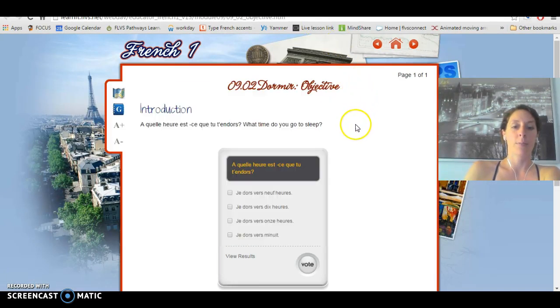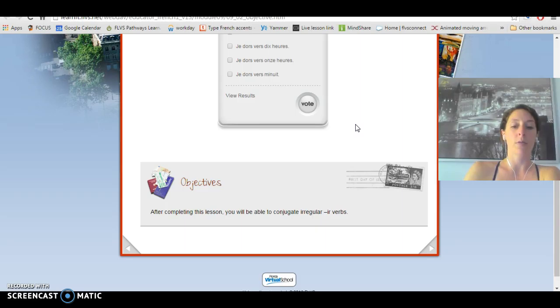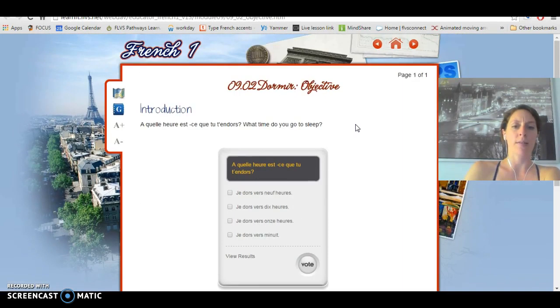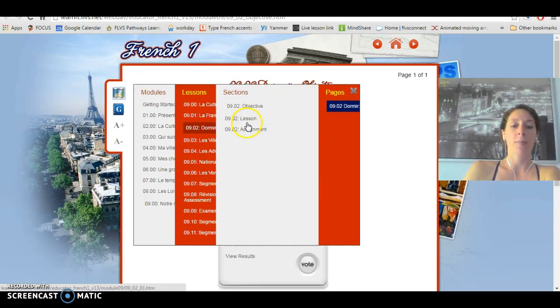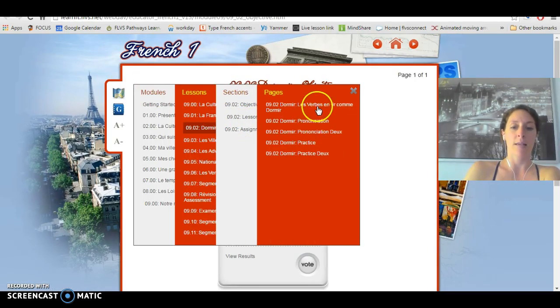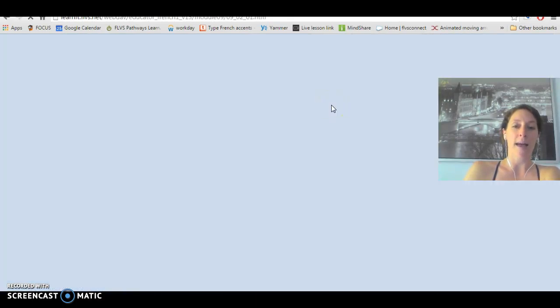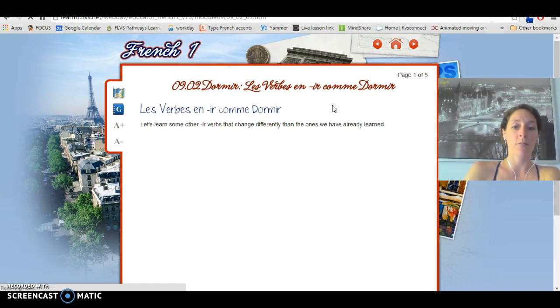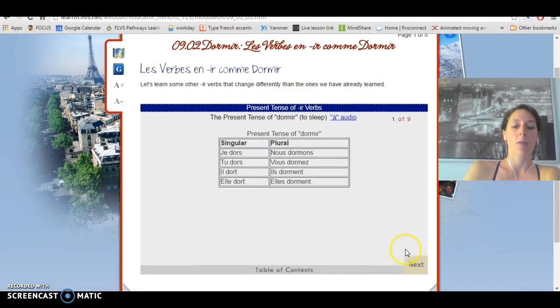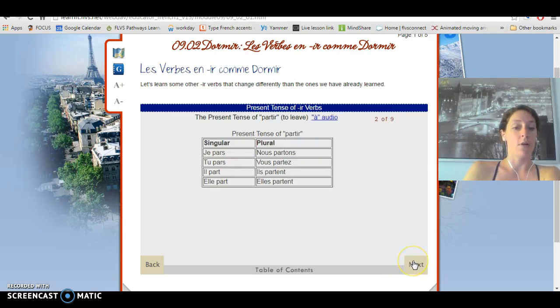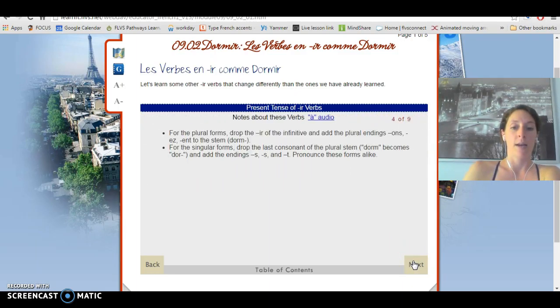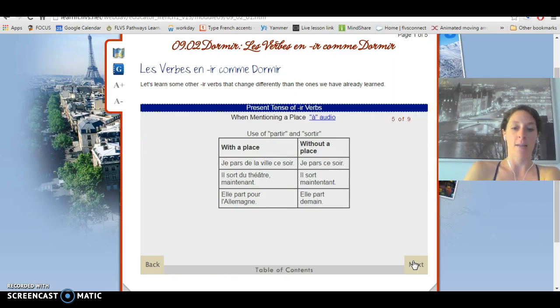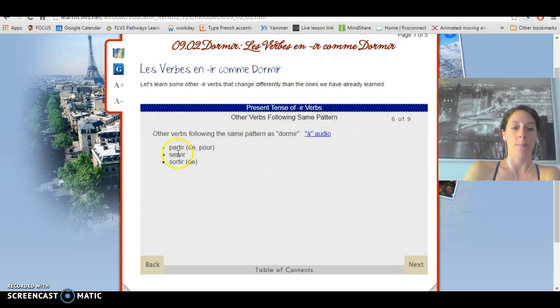Then for 9.02, we're going to be talking about a couple different verbs. We already learned regular IR verbs in Module 8, and now you're learning about some irregular ones. Now, don't be fooled. Just because it's called the verb dormir does not mean that that is the only irregular IR verb you're learning. You're actually learning quite a few more, about 4 of them. So make sure you click through here where it says next, because it shows you others. You have dormir, you have partir, and then you have also servir and sortir. Yep, partir, servir, and sortir. So make sure you check those out.